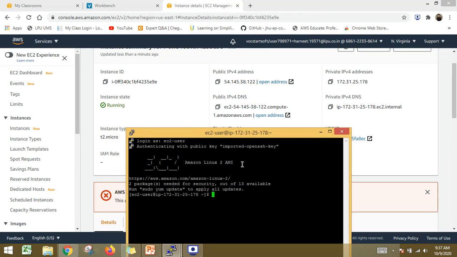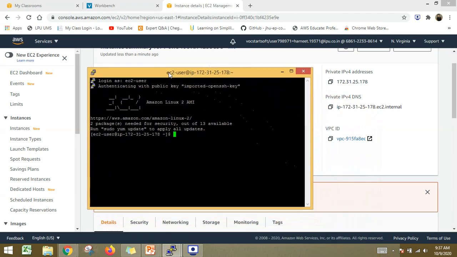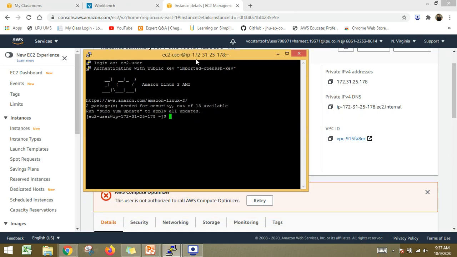So what we need to do right now is work with this particular instance. This is the same private IP, 172.3.1.25178. My system has been connected remotely via this terminal in PuTTY. Right now I am in the EC2 user mode. So just write the command sudo su, so that I can change to the root user. So I am in the root user mode now.